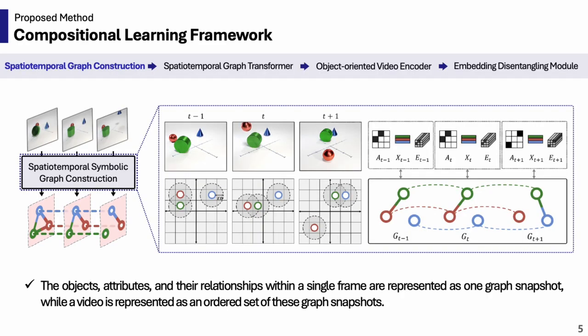Now, let me walk through the compositional video learning framework, which comes with 4 steps. Well, it starts with constructing a spatiotemporal graph with a given video. The objects, attributes, and their relationships within a single frame are represented as one graph snapshot, while a video is represented as an ordered set of these graph snapshots.